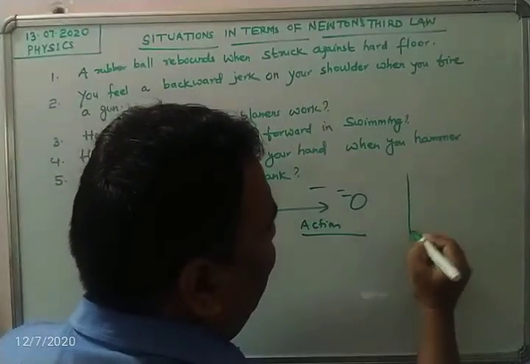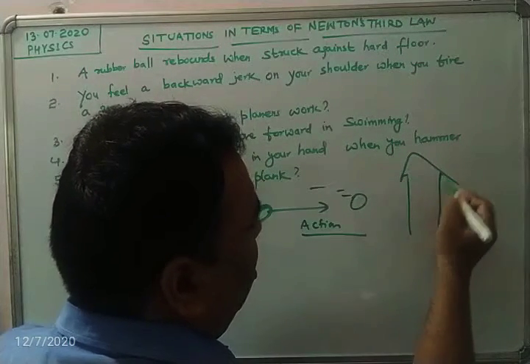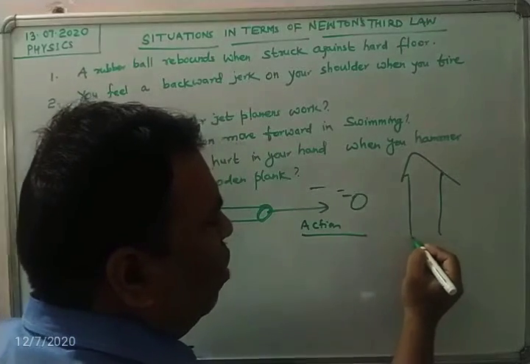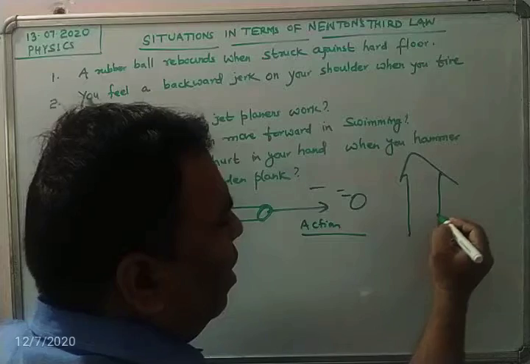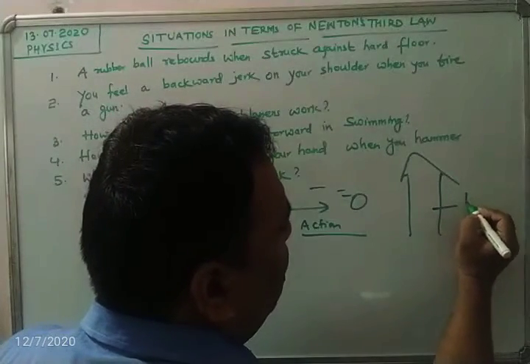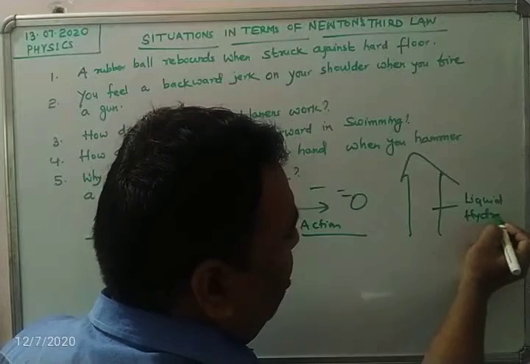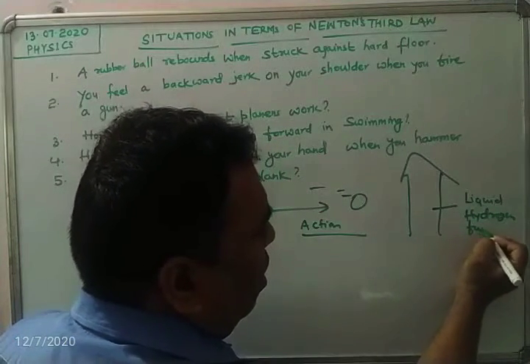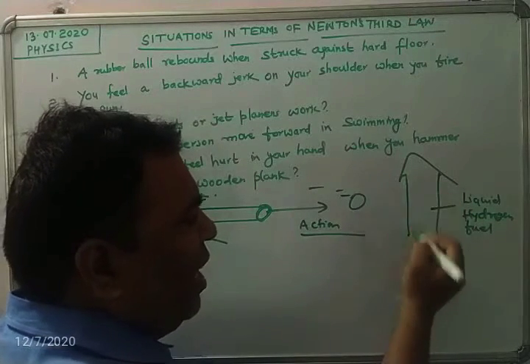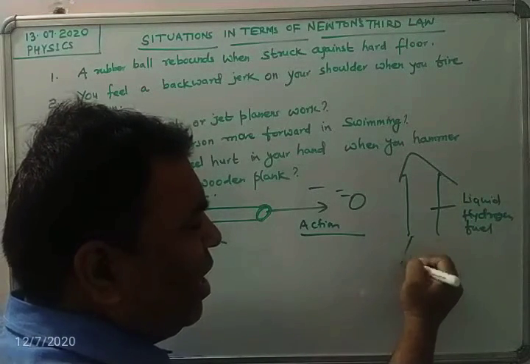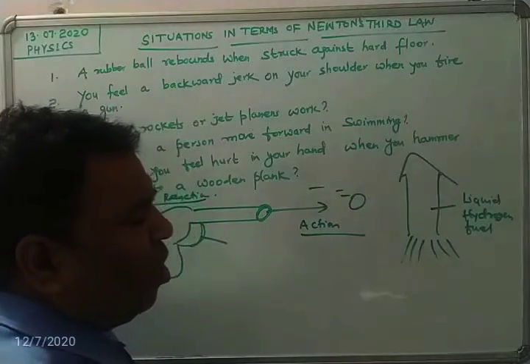Suppose this is a rocket. In this rocket there is a fuel called liquid hydrogen fuel. The liquid hydrogen fuel inside the rocket is coming out of the nozzle of the rocket.